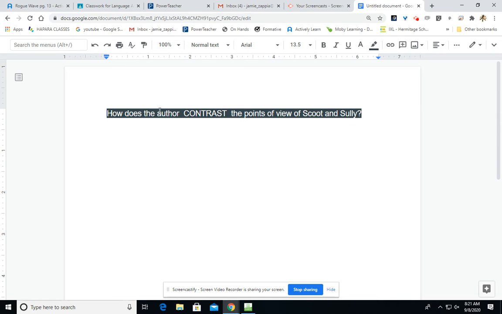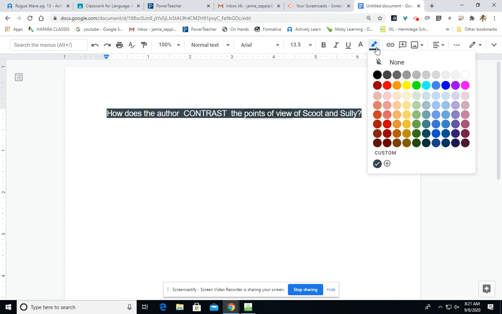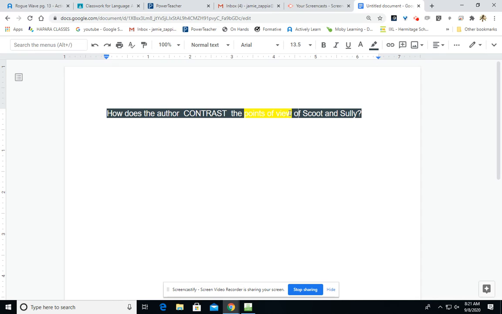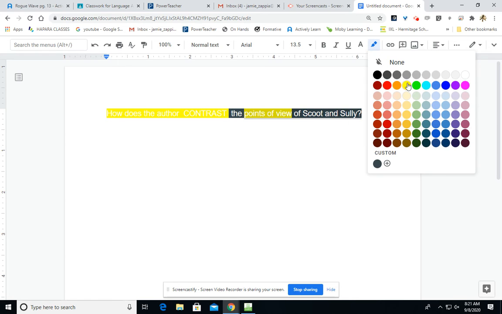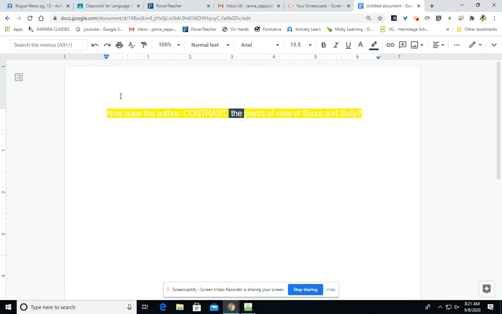First thing you're being asked is to look for points of view. You're also being asked to look at how it's contrasted. So we have two things that you have to focus on. How is the point of view contrasted? And then you have to really know what the points of view of those particular characters in fact are. So we have one reading element over here, how it's contrasted, and the second reading element over here, point of view.